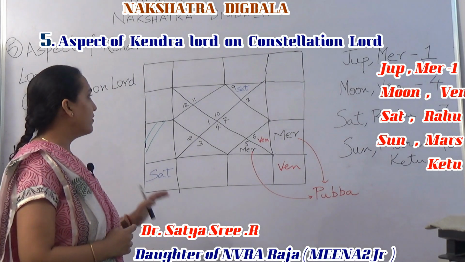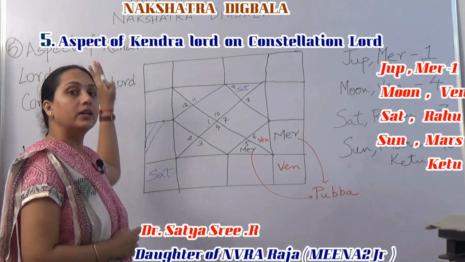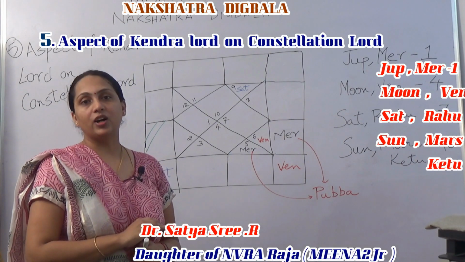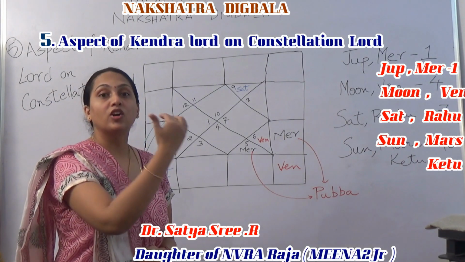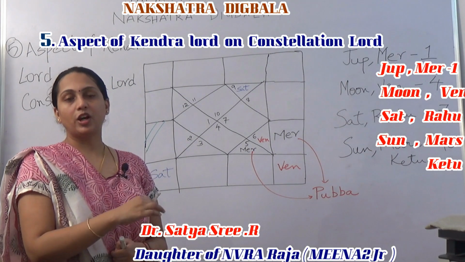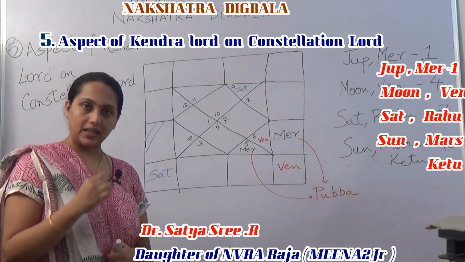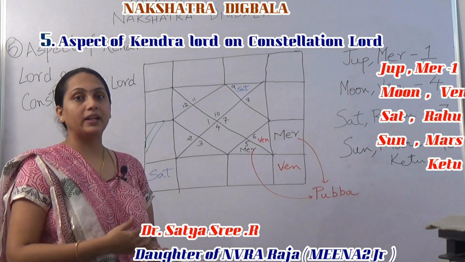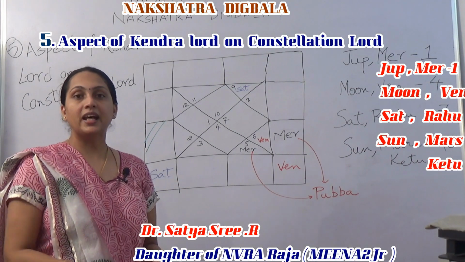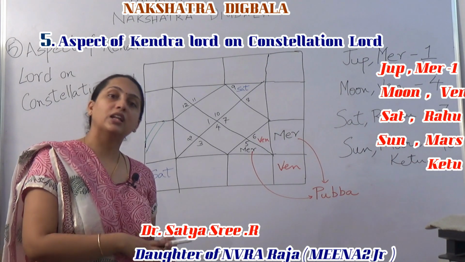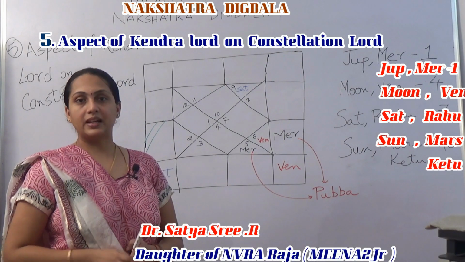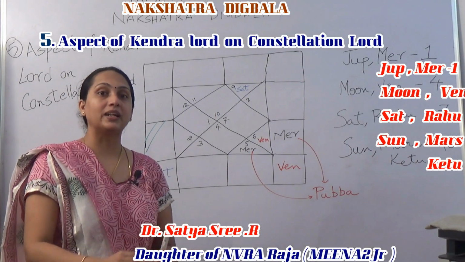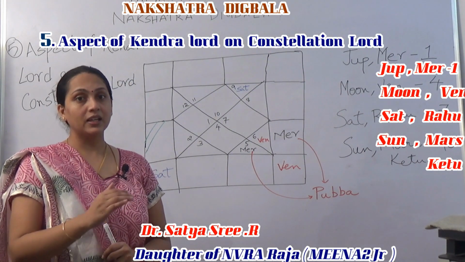That is, here we'll say that in this fifth rule, the planet gains Digbala if the Kendra Lord aspects the constellation Lord of the planet. The previous rule was Kendra Lord aspecting the planet itself. If Sun has to gain Digbala, then 10th Lord needs to aspect the Sun. That is the fourth rule. If Moon needs to gain Digbala, 4th Lord has to aspect the Moon. That is the fourth rule.